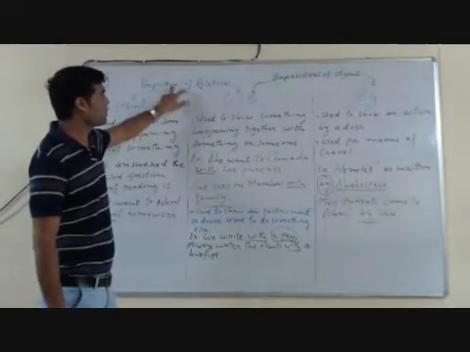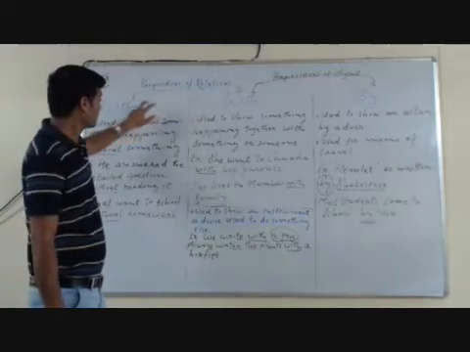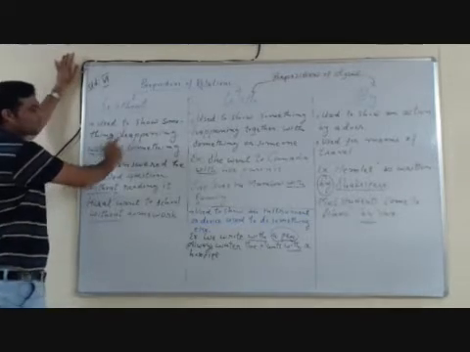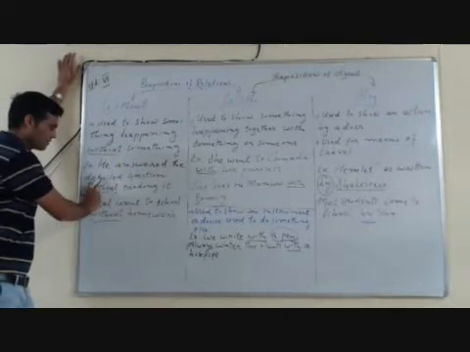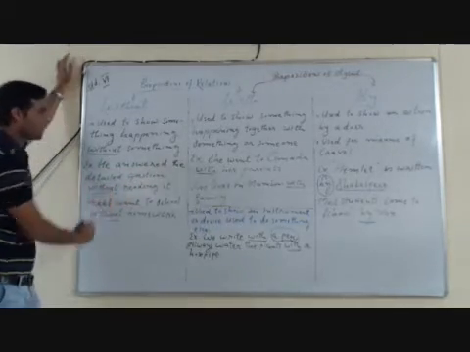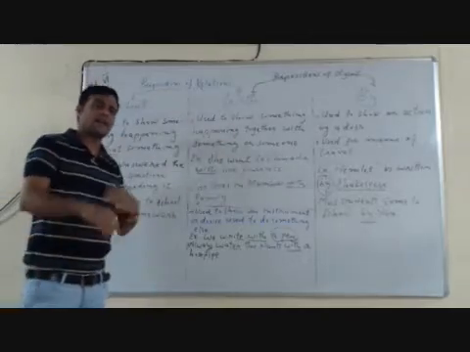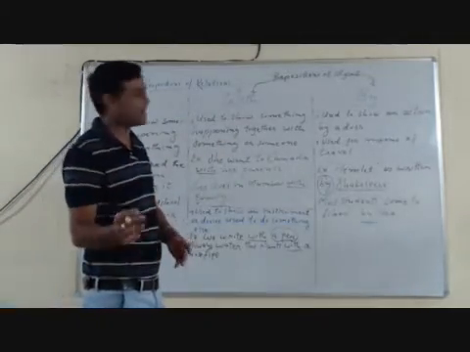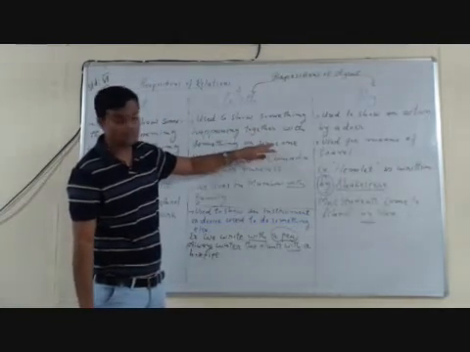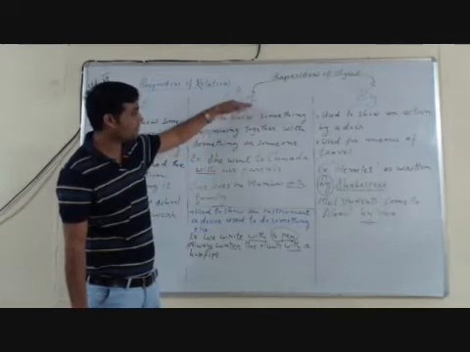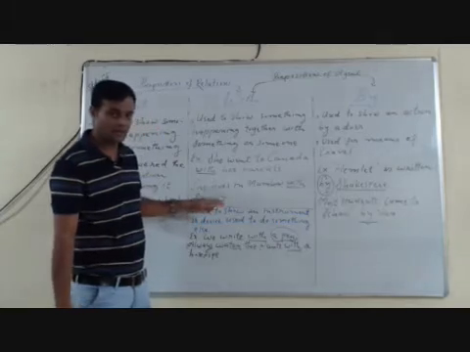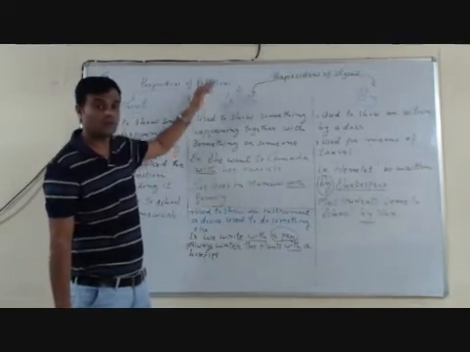Without and with are prepositions of relation. Without we use to show something happening without something. Example: he answered the detailed question without reading it. So that without is a preposition of relation. With: whenever we do any activity or anything happens together with something or someone, that time we use the preposition with, that is a preposition of relation. Let's say, he lives in Mumbai with family. That time with is a preposition of relation.